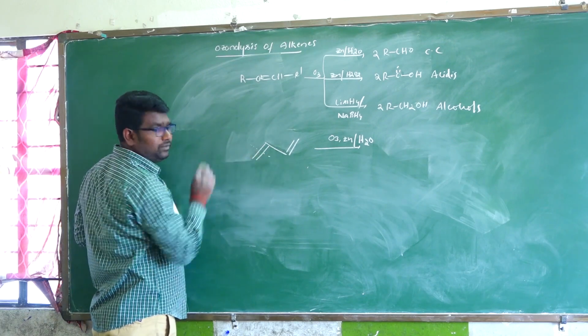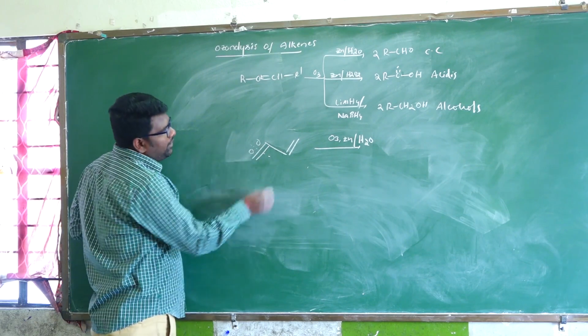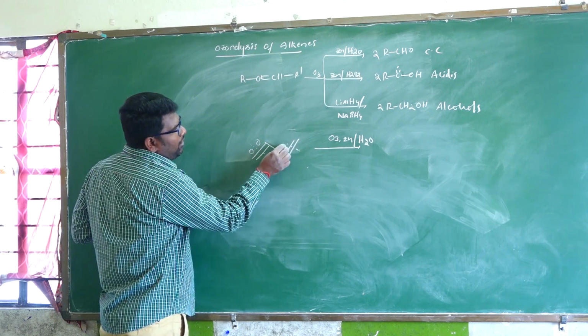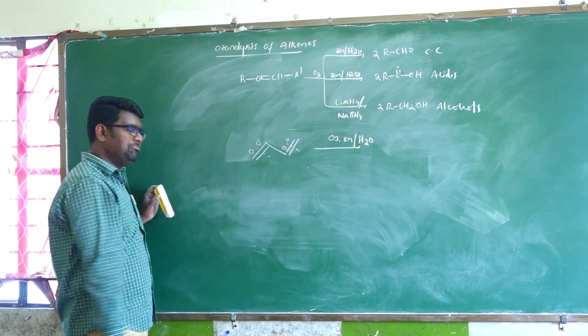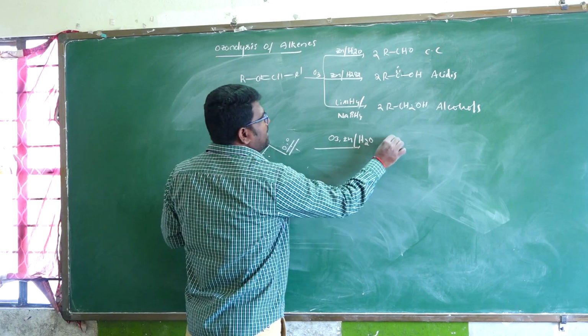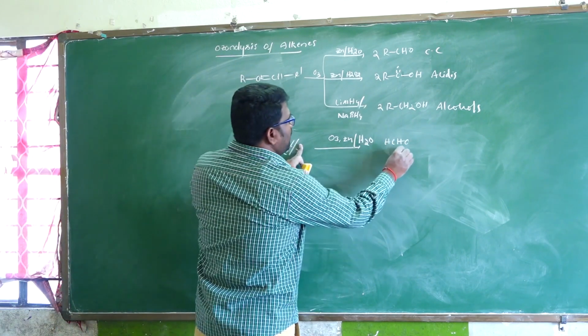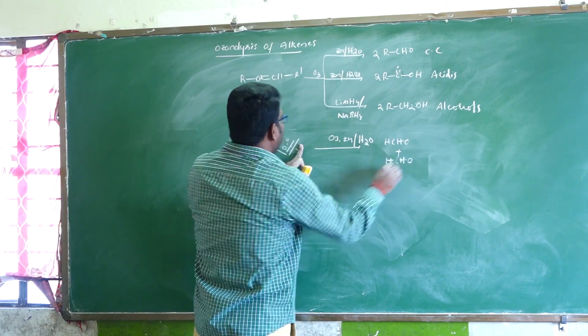Break this bond by adding oxygen on both sides. Here also break the double bond. Oxygen. This is a simple trick. Write down here carbon, HCHO or not. And one more HCHO or not. HCHO.